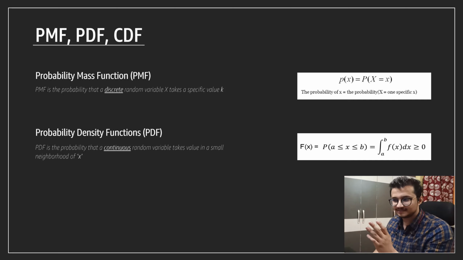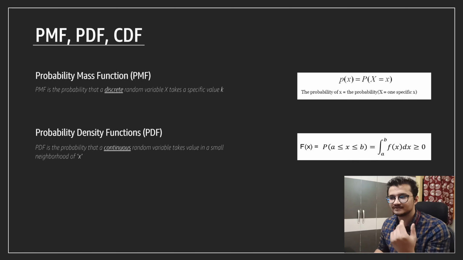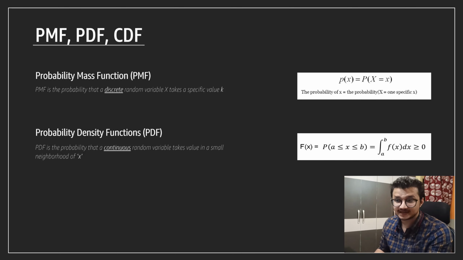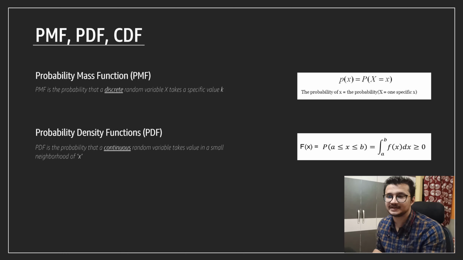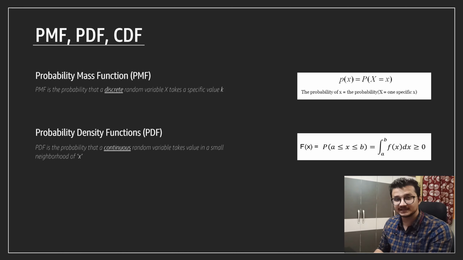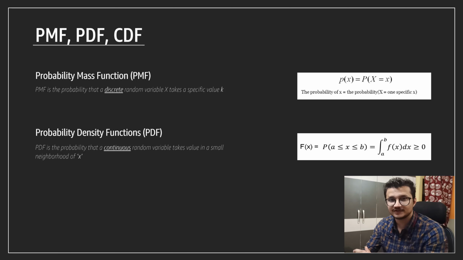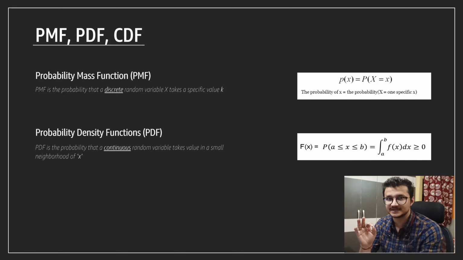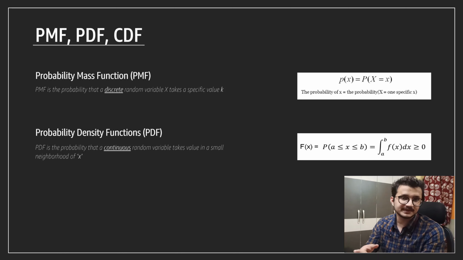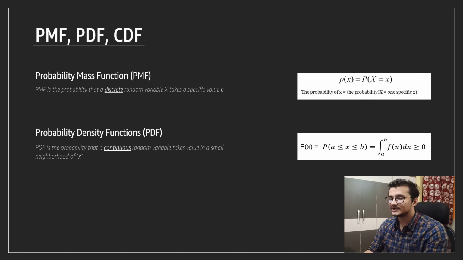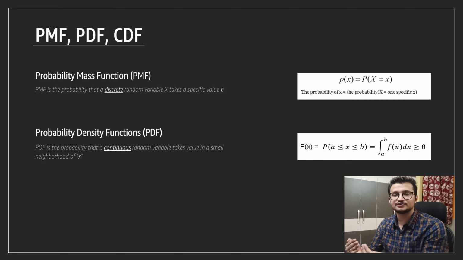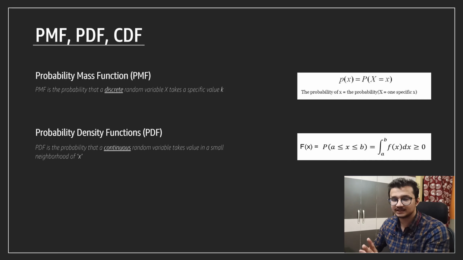Now what do I actually mean by that? We will definitely look into it when we get to a practical and look at some code. I'll explain what it actually is, because I've seen a lot of people getting confused about the difference between a PMF and a PDF. That's one thing. The second thing is when someone asks why the probability density function at a specific value x is equal to 0. Not a lot of people are able to understand this concept, but believe me, I'll try to explain it in a really simple way, with some examples, and then you'll never forget it.